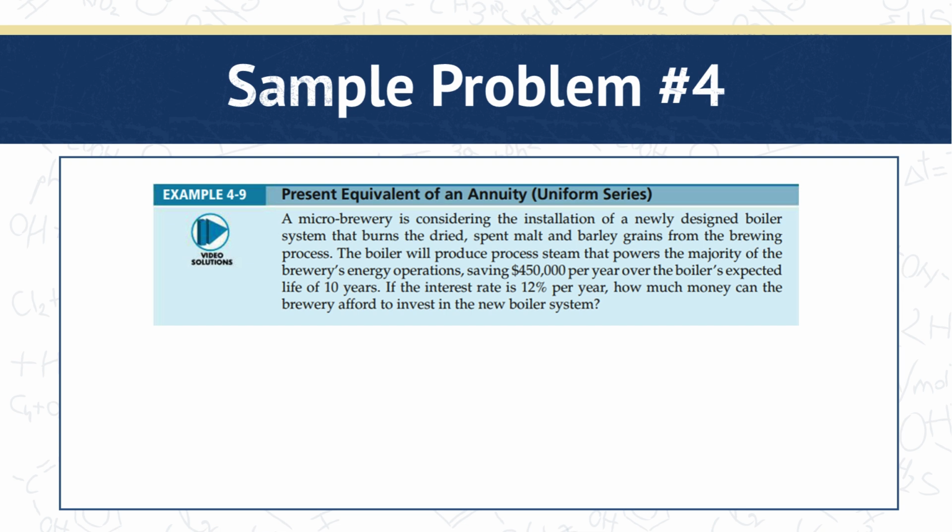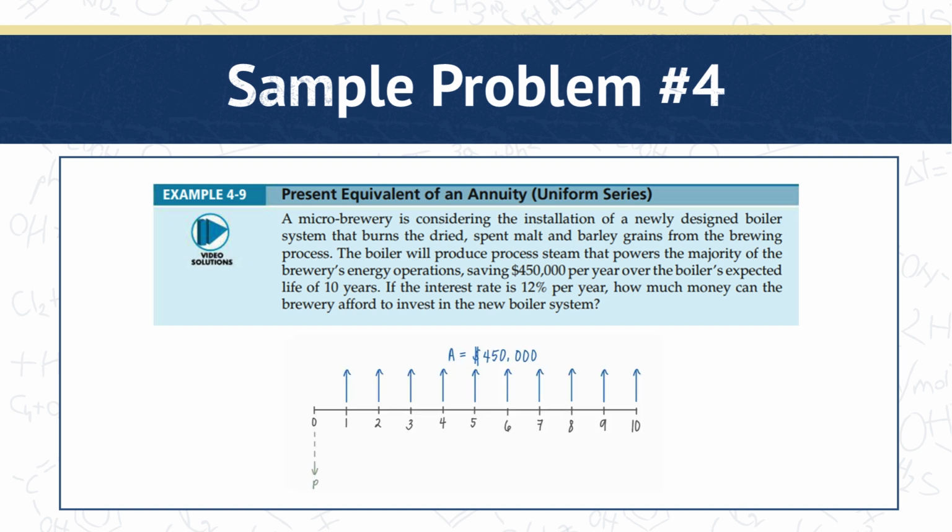A microbrewery is considering the installation of a newly designed boiler system that burns the dried spent malt and barley grains from the brewing process. The boiler will produce process steam that powers the majority of the brewer's energy operations, saving $450,000 per year over the boiler's expected life of 10 years. If the interest rate is 12% per year, how much money can the brewery afford to invest in the new boiler system? So again, let's construct the cash flow diagram.